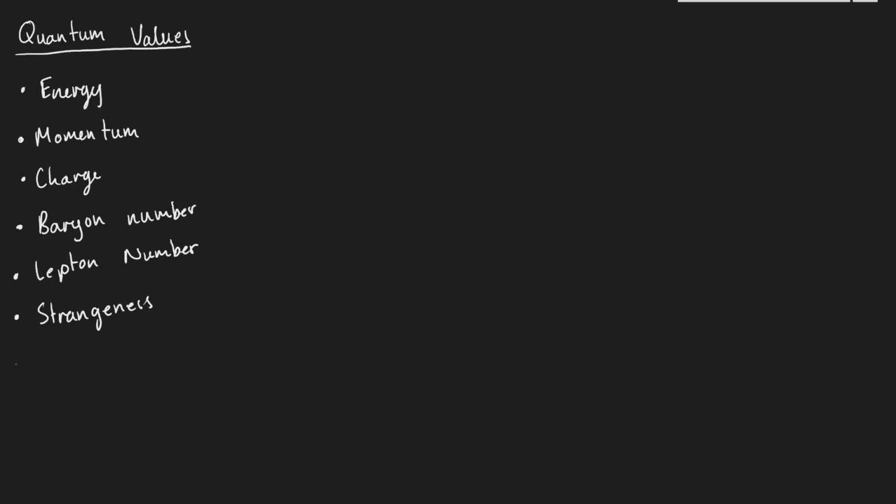But I'm also going to add, I'll put this one as a star, I'm going to add spin, since we have spoken a little bit about spin in some other videos, so I just want to mention it here because it is still a quantum value that is conserved. Okay, so all of these quantum values, the main rule is all quantum values must be conserved in all interactions.